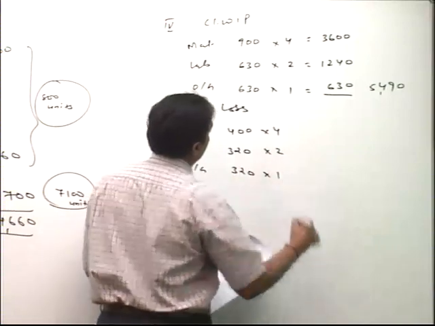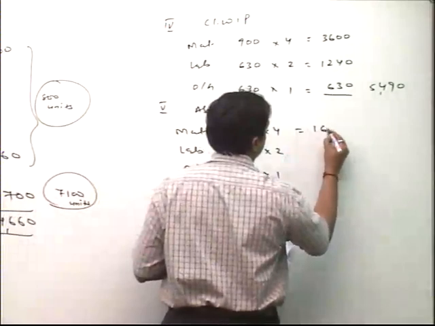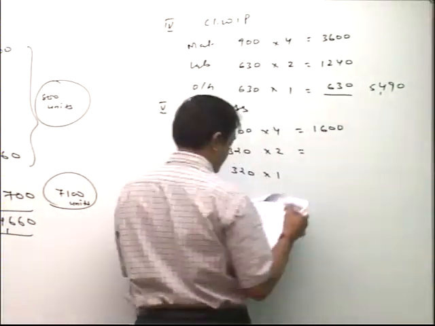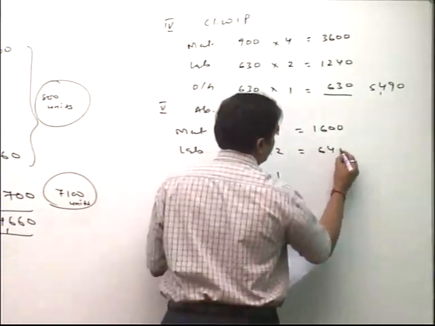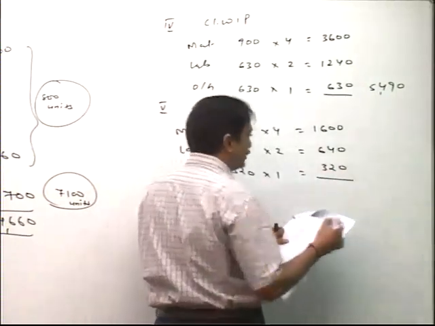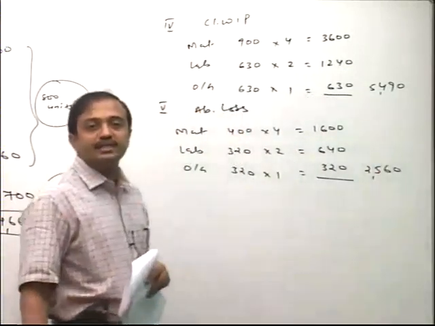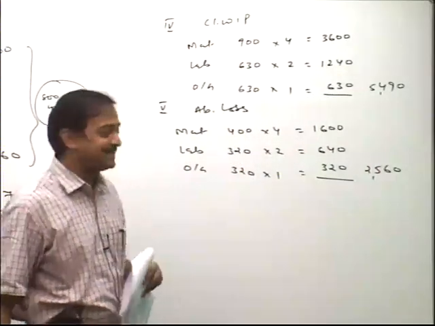Multiply by 4, 2 and 1: 1600, 640, 320. Total 2560. Now we prepare the final answer, process accounts.